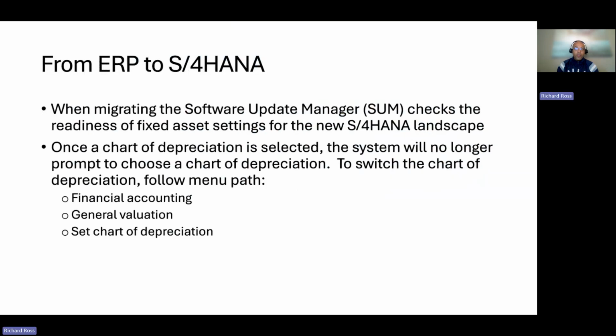When migrating, the Software Update Manager, SUM, checks the readiness of the fixed asset settings for the new S/4HANA landscape. Once a chart of depreciation is selected, the system will no longer prompt to choose a new chart of depreciation. Therefore, to switch the chart of depreciation, follow the menu path: Financial Accounting, General Valuation, Set Chart of Depreciation.